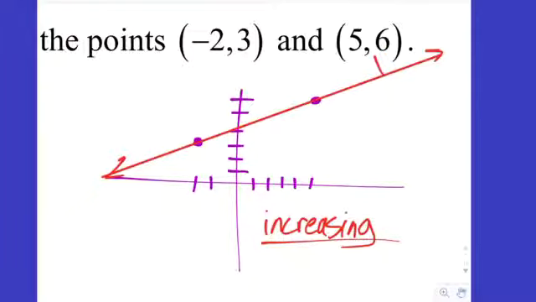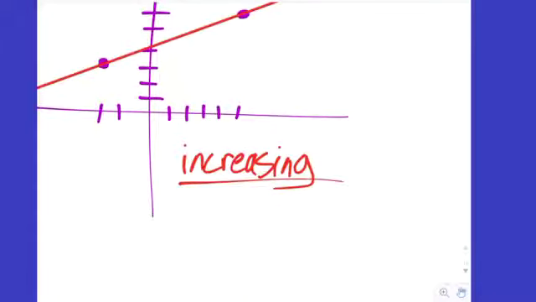Because what? Because we always read a graph like we read a book, not like a Japanimation book, but regular books. From left to right, yeah? We read graphs in chronological order, in increasing order from left to right. So from left to right, this is increasing. Good. How is it increasing? At a constant rate. Good. This is increasing at a constant rate.